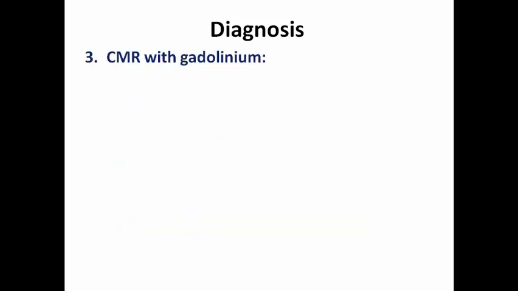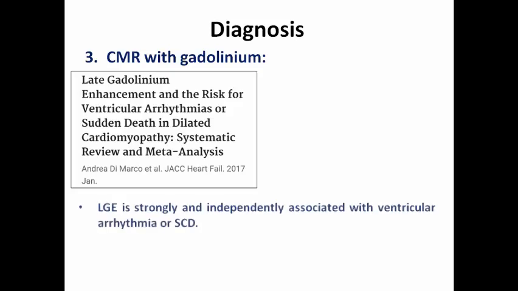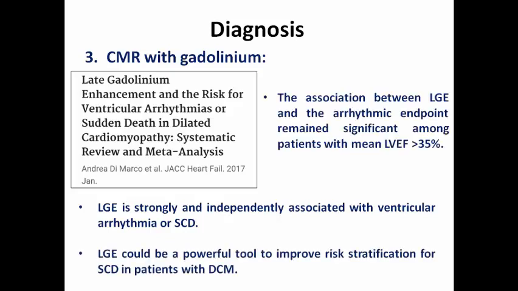Then we come to a more complex investigation, which is cardiac MRI with gadolinium. In this famous paper regarding the late gadolinium enhancement, which is an indicator of the extent of scarring and the risk for ventricular arrhythmias or sudden death in dilated cardiomyopathy, the late gadolinium enhancement was strongly and independently associated with the risk of ventricular arrhythmias or sudden cardiac death, and this association remains significant in those with ejection fraction more than 35%.